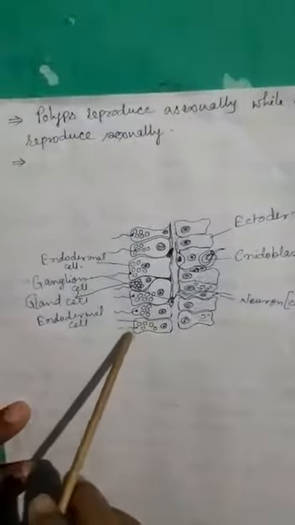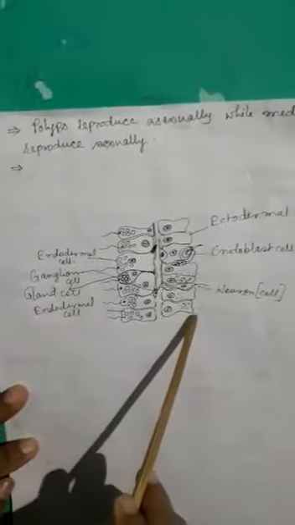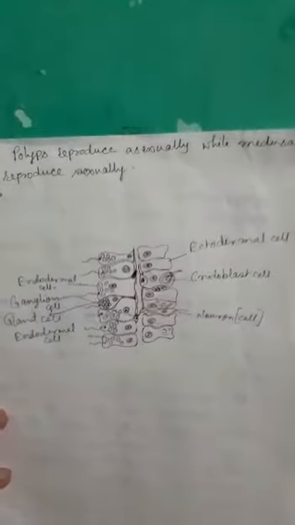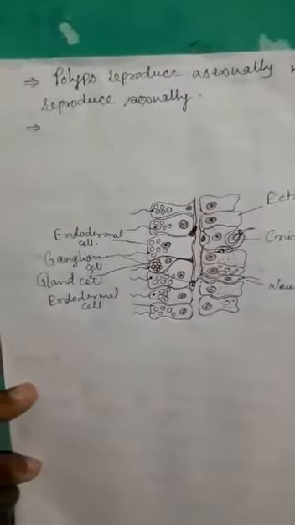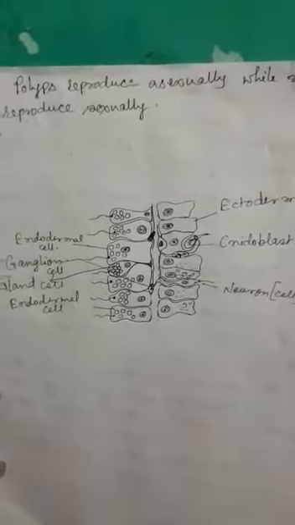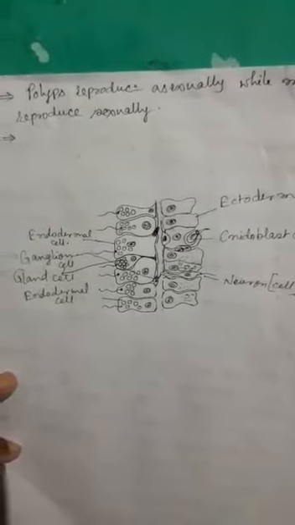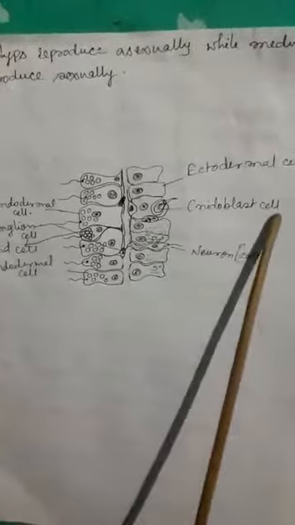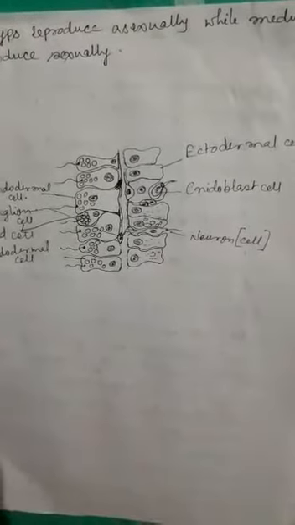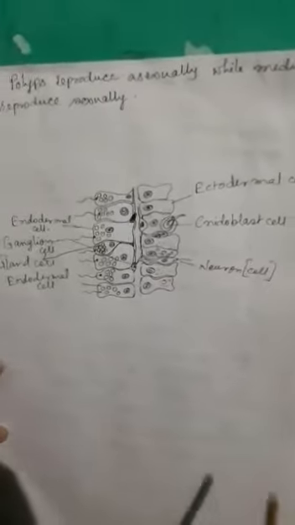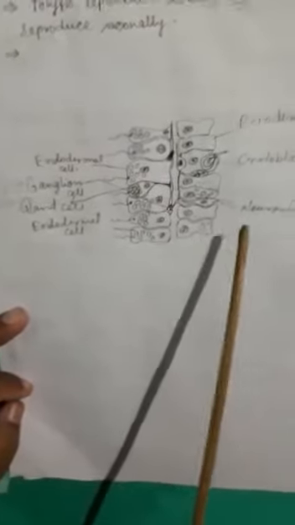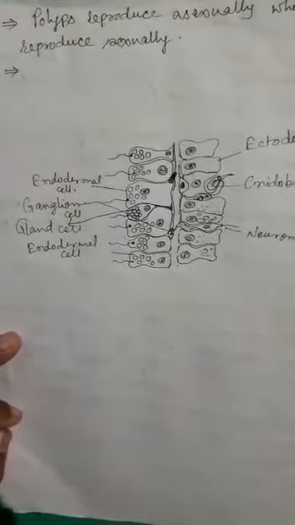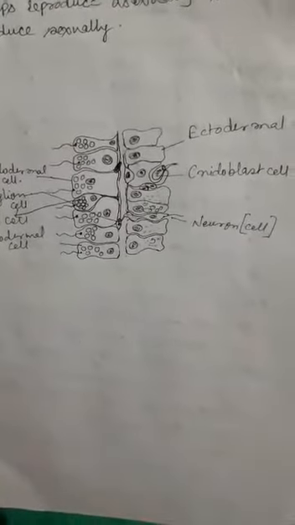The animal is diploblastic, and hence the body is composed of two layers, the outer ectoderm and the inner one is the gastroderm. The gastroderm layer of the body forms the coelenteron. It has different kinds of cells. We had been discussing the cnidoblast cell. This cnidoblast cell is the specialized feature. Apart from this, neuron cells are found here and there in the body, and these neurons form the diffused nervous system in the body of cnidarians.